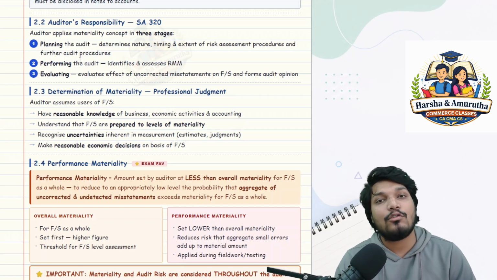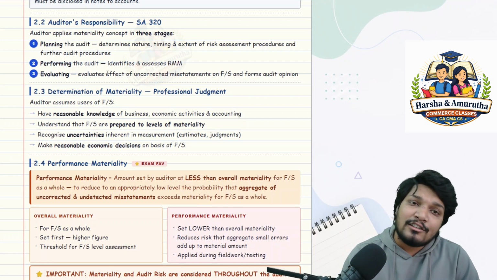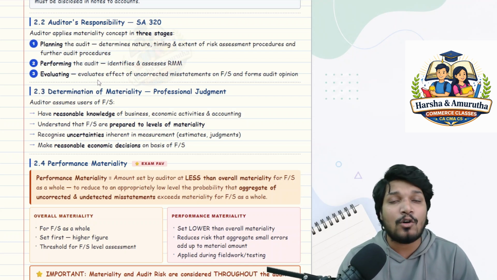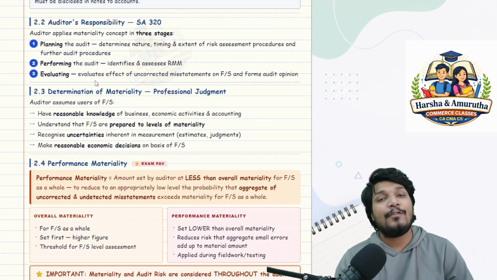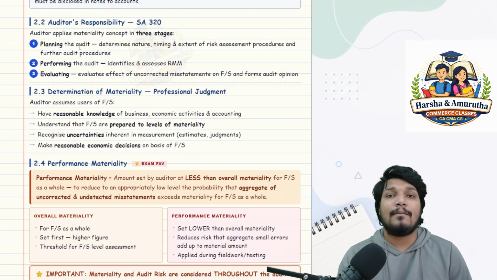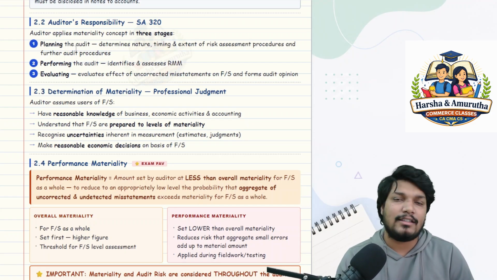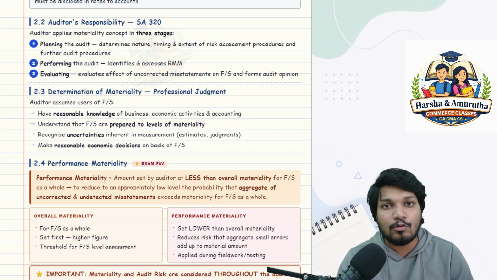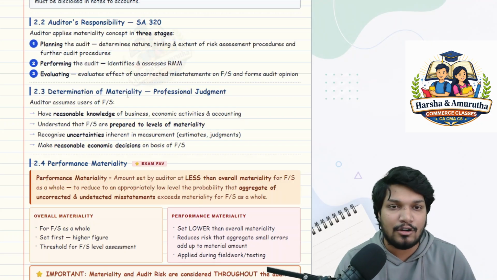Then what? After planning, what will you do? You will perform, you will execute. So during the execution also you will have to revise or think about your materiality. If it requires a revision, you will revise your materiality. If it doesn't require revision, you will not revise. But you have to think or re-perform your materiality calculation.